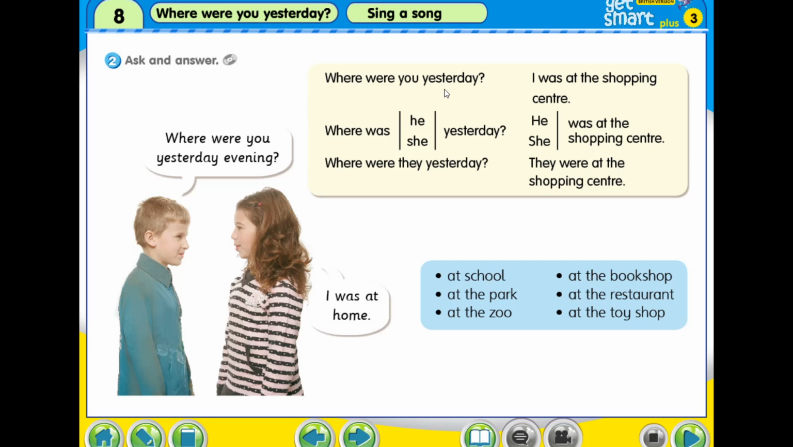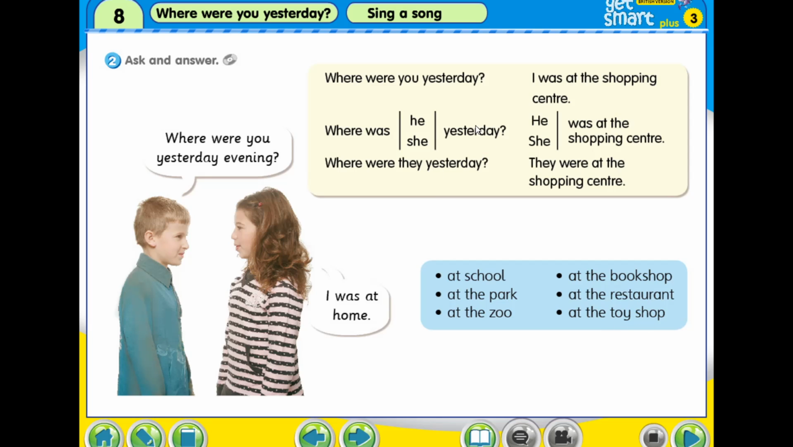Where were you yesterday? I was at school. Where were you yesterday? I was at the park. Where were you yesterday? I was at the zoo. Where were you yesterday? I was at the bookshop. Where were you yesterday? I was at the restaurant. Where were you yesterday? I was at the toy shop.